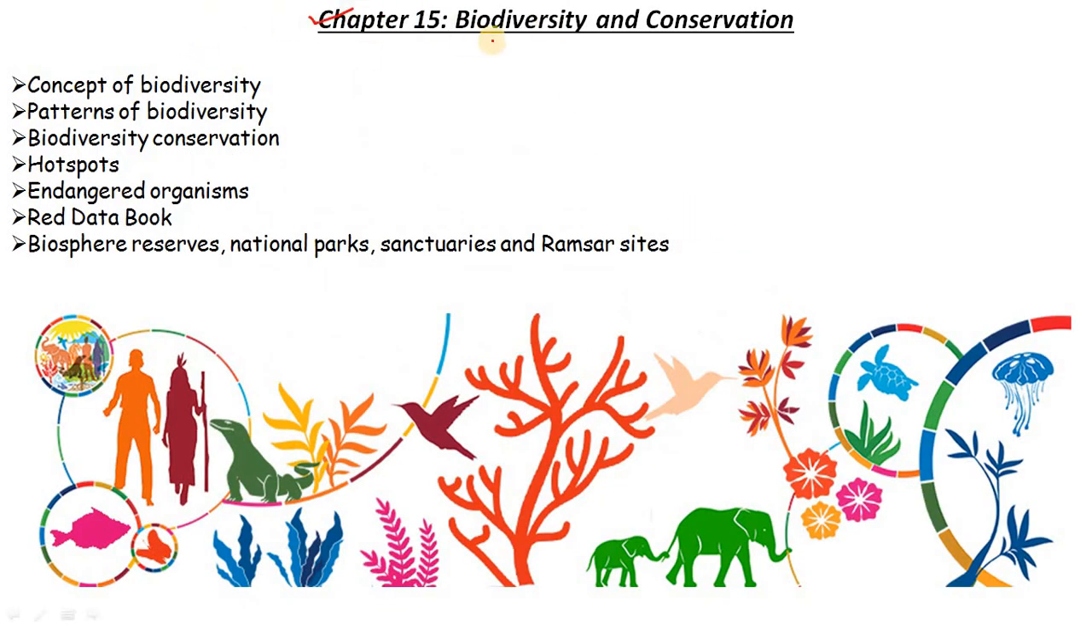Chapter 15, Biodiversity and Conservation. Concepts of biodiversity, patterns of biodiversity, biodiversity conservation, hotspots, endangered organisms, Red Data Book, biosphere reserves, national parks and sanctuaries and Ramsar sites.